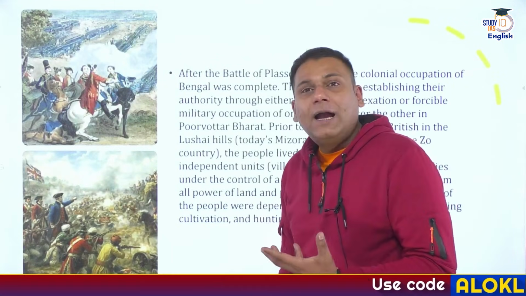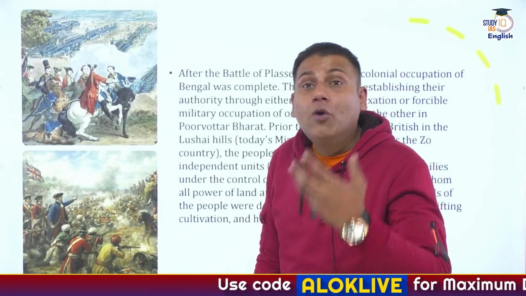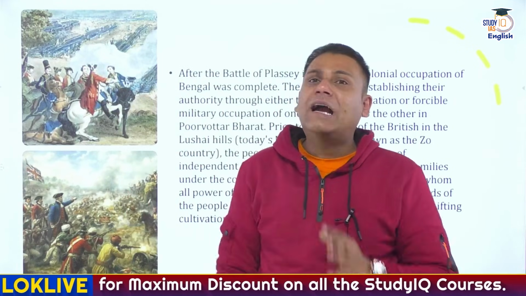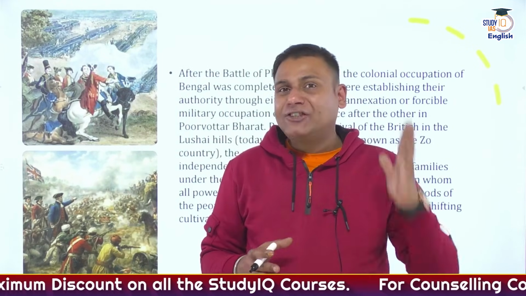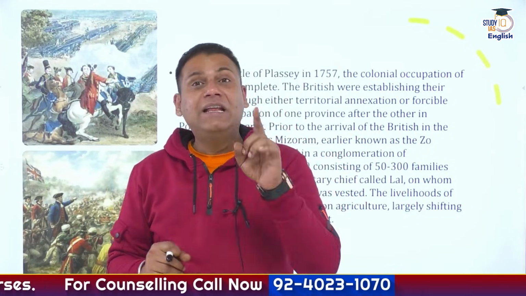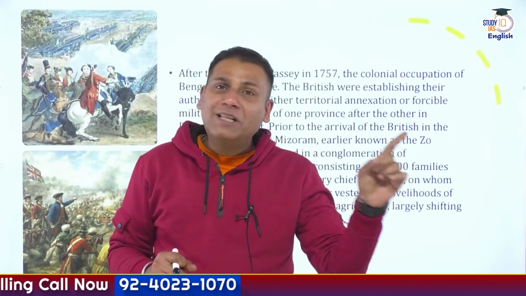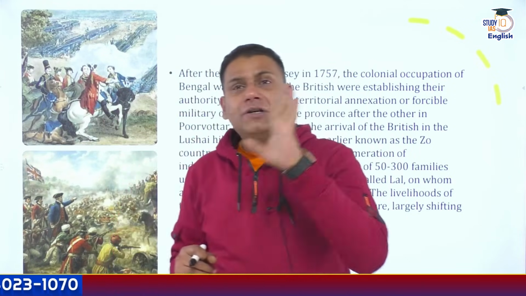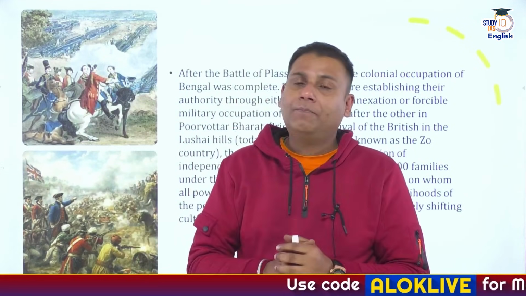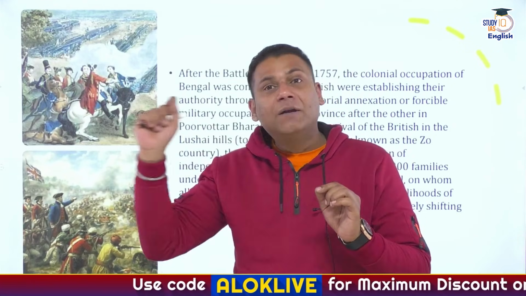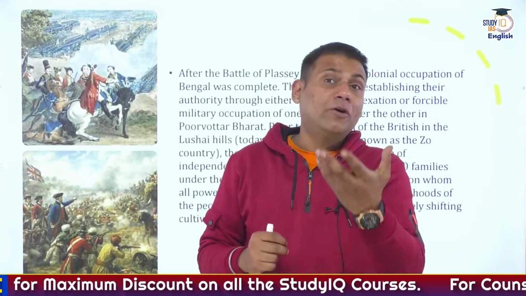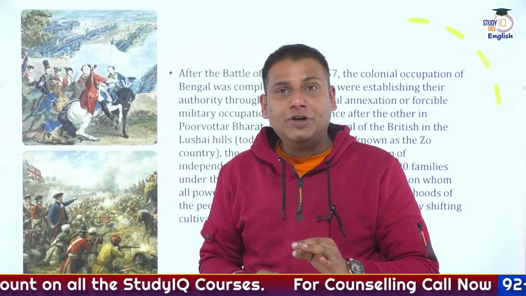Now, before we understand who was Khuangchera ji, what does the word Pasaltha mean? Let's understand about the Britishers and the English East India Company. Battle of Plassey took place in 1757, and Battle of Buxar took place in 1764. Just within a span of 7 to 8 years, Britishers adopted a very brutal policy of expansionism and imperialism, including the northeastern part of India.